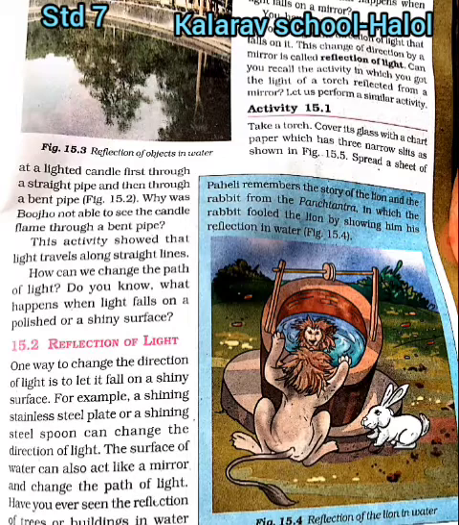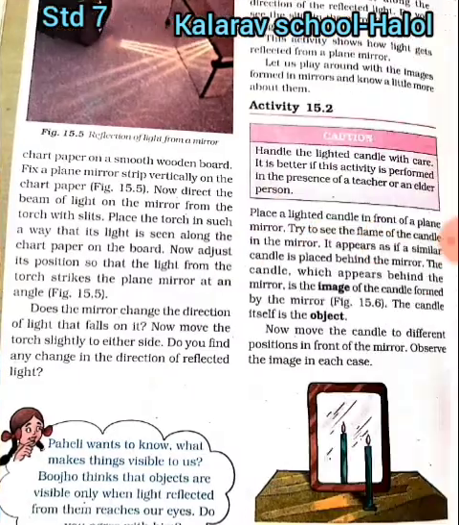Next, spread a sheet of chart paper on a smooth wooden board. Fix a plain paper mirror strip vertically on the chart paper. Now direct the beam of light on the mirror from the torch with slit. Place the torch in such a way that light is seen along the chart paper.